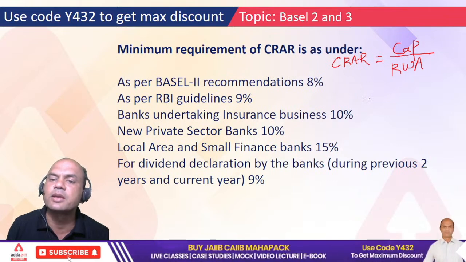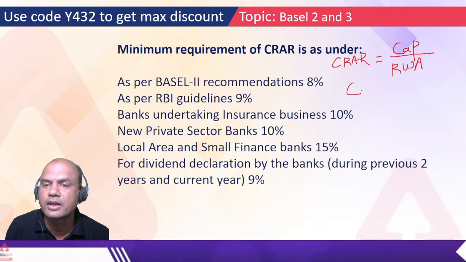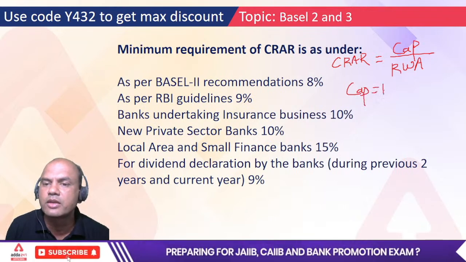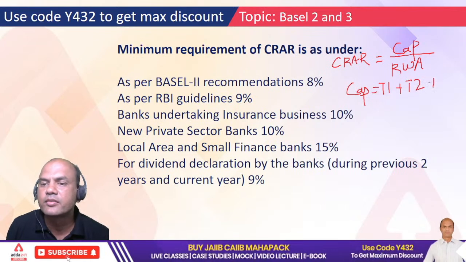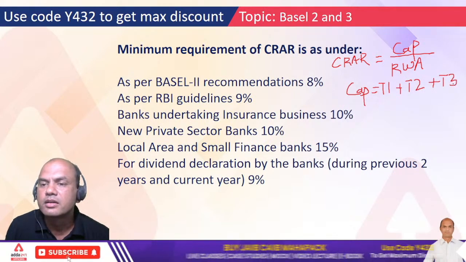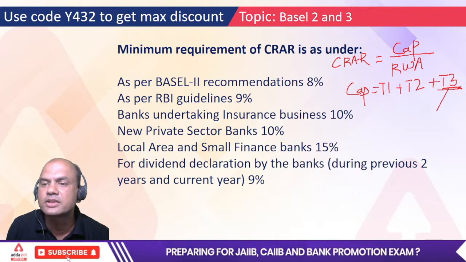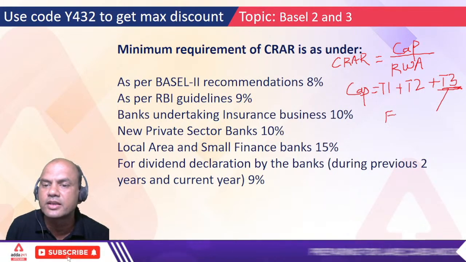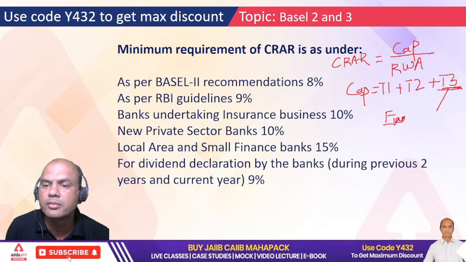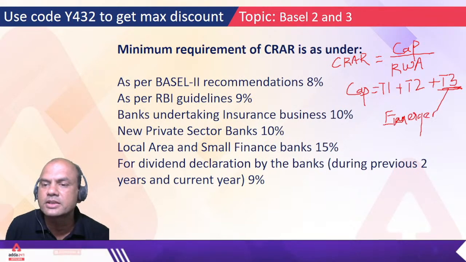Capital consists of three parts. Capital equals T1 plus T2 plus T3, but this T3 we don't consider in calculations. It's an emergency capital.